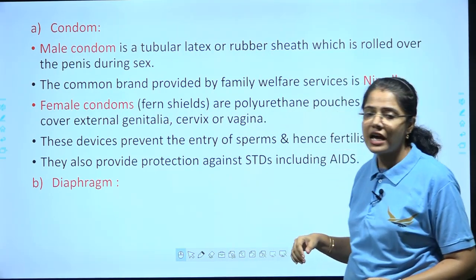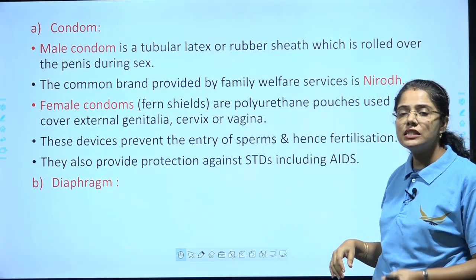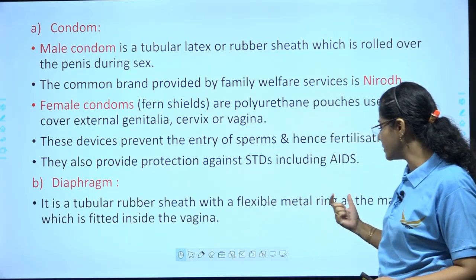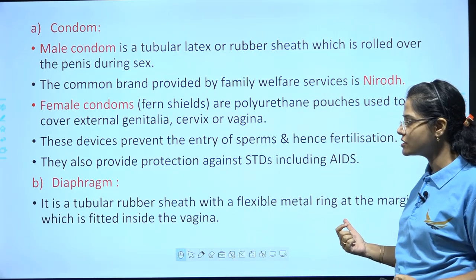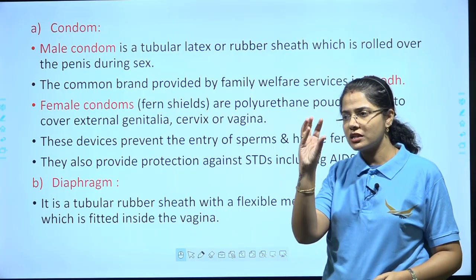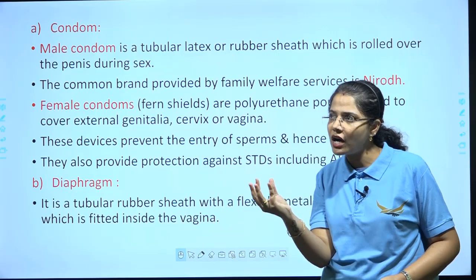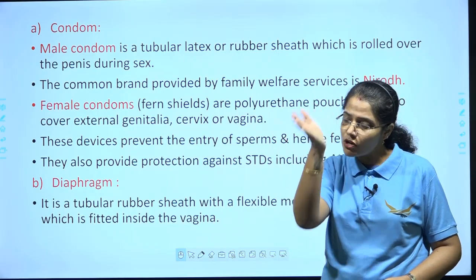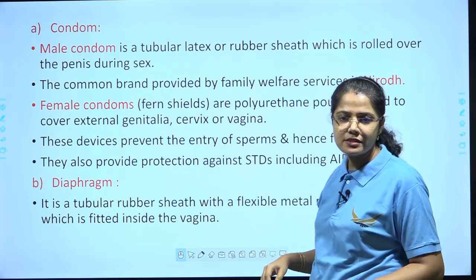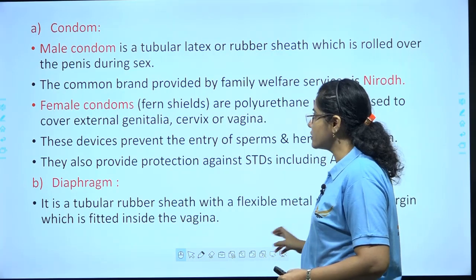The next is diaphragm. It is a tubular rubber sheath, okay, with a flexible metal ring at the margin which is fitted inside the vagina. Because it is necessary to have a rim so that it stays there and fits. It should not slip down, correct? So this is what a diaphragm is.